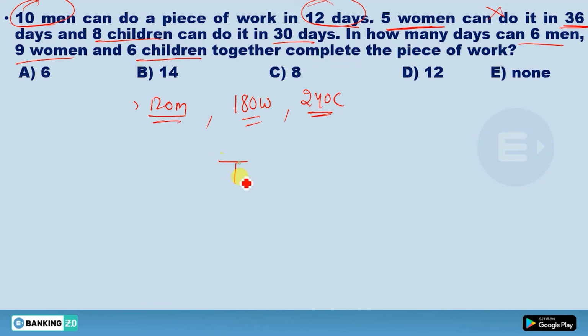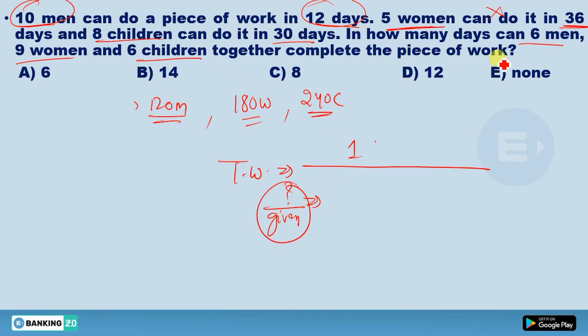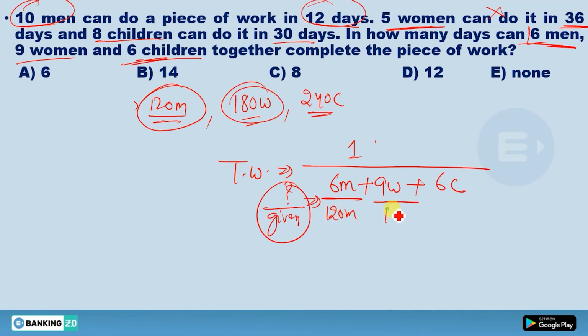Okay, now in how many days can 6 men, 9 women and 6 children together complete the piece of work? If you have been asked this type of question, just do one thing, 1 divided by what you have been asked divided by what is given, same procedure. What you have been asked to find is 6 men plus 9 women plus 6 children, with 6 divided by the men's work 120, the women divided by the women's work 180, and the children divided by the children's work, that means divided by 240.